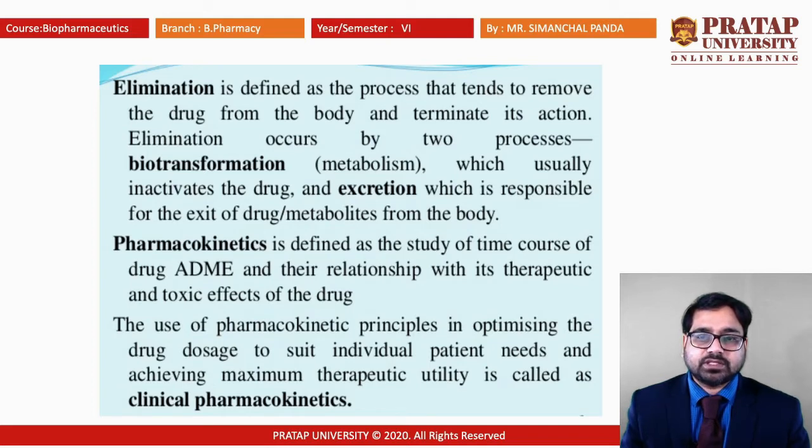Class 2 drugs have low solubility and high permeability. That means they have low aqueous solubility but high permeability. If you want to make them more effective and easily soluble in the blood, they can be modified by changing the solubility level, and they can be converted from a class 2 to a class 1 drug.